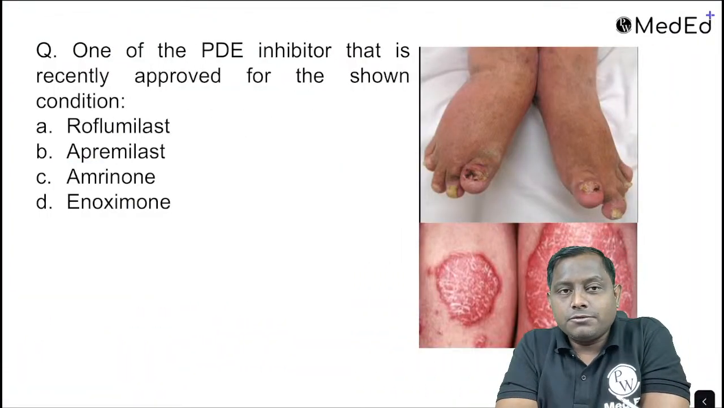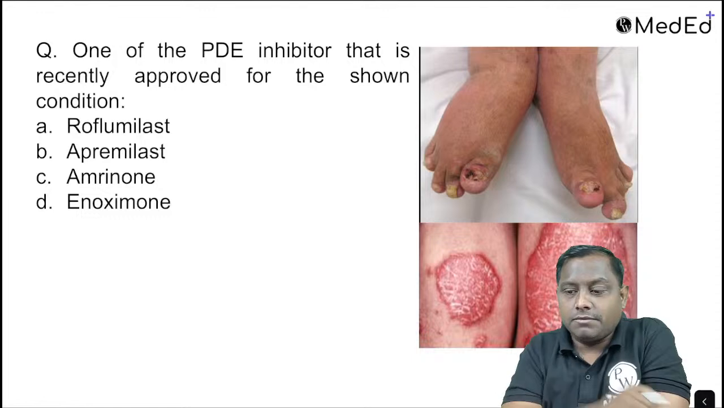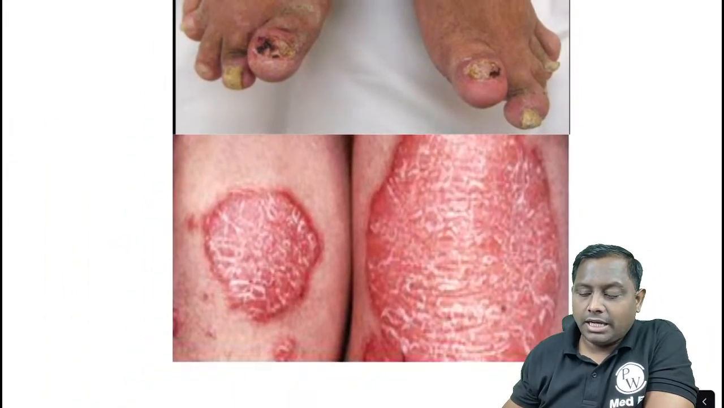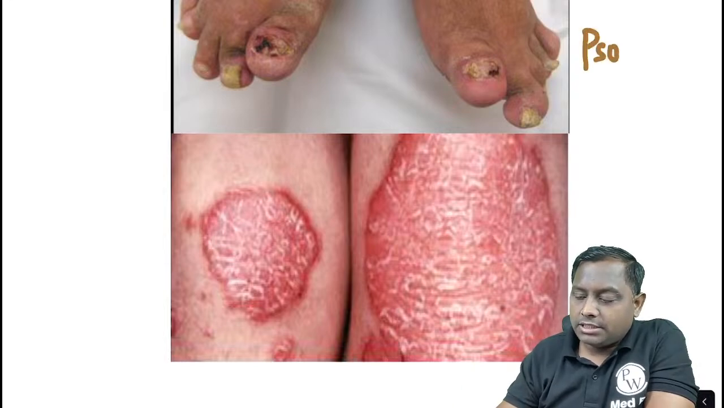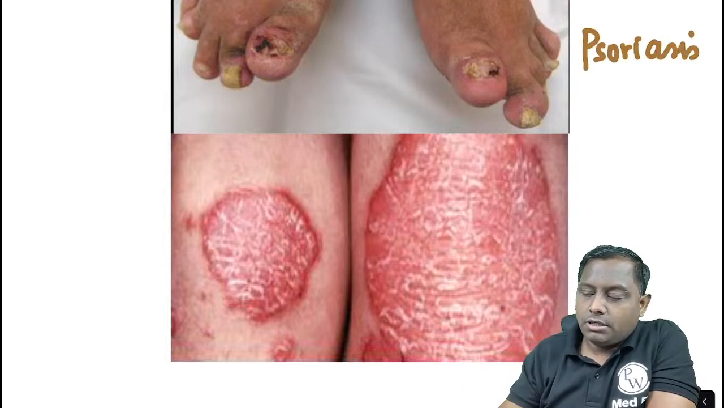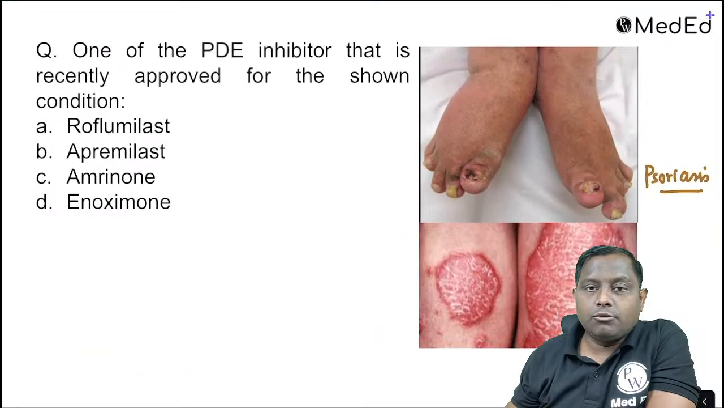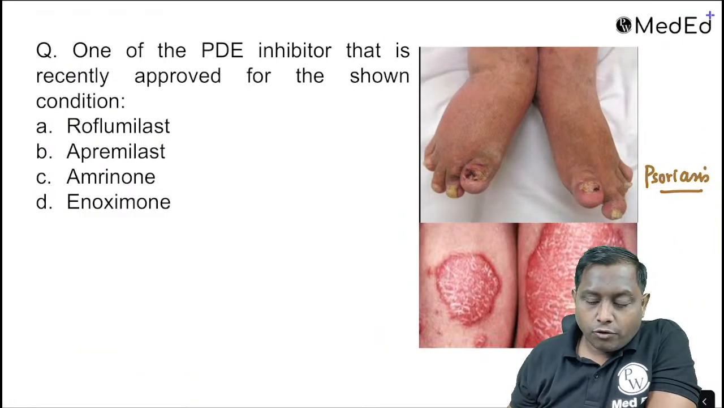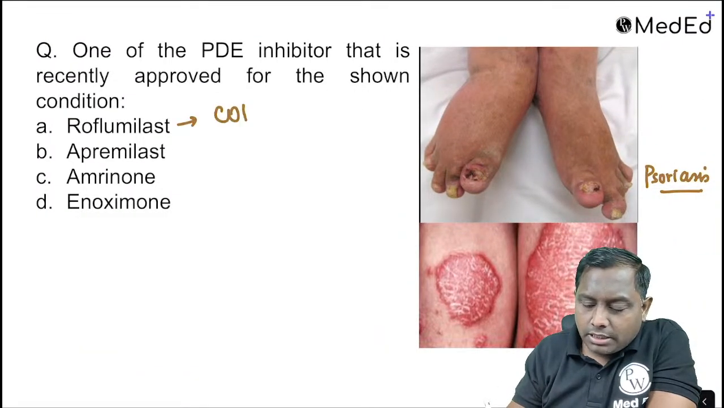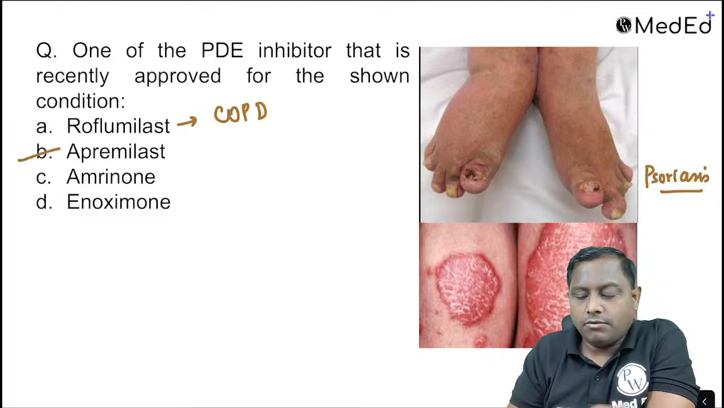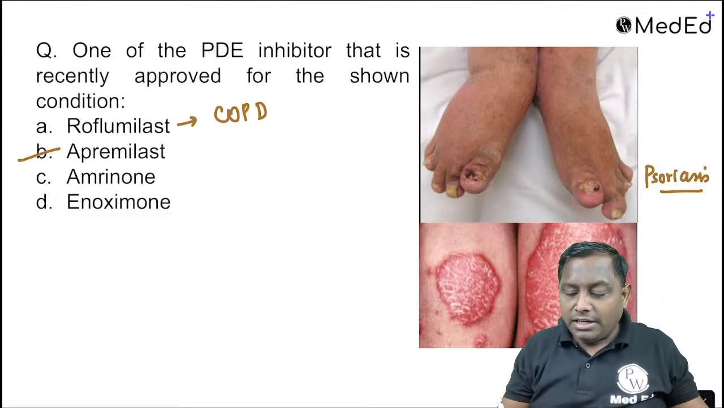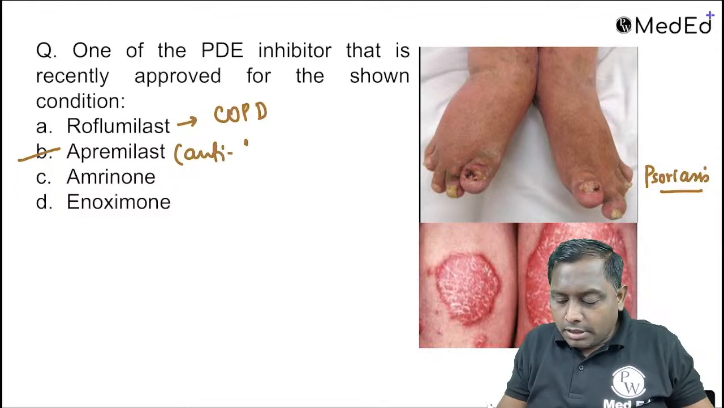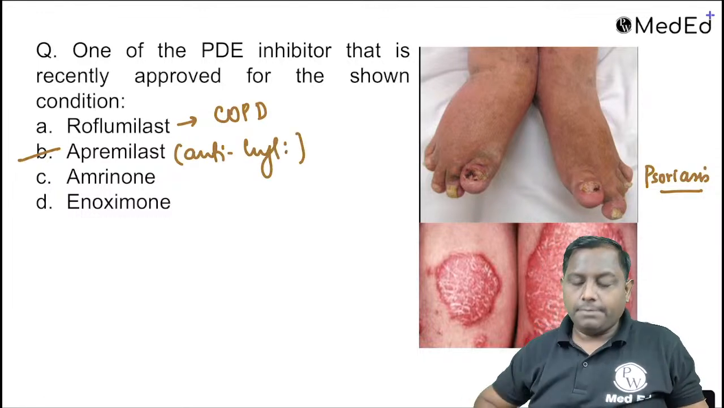Now this was one of the phosphodiesterase inhibitor that was approved for the shown condition. What is this shown condition? If you see silver scaly, look at the nails, है ना, silver scaly plaques या lesion. This is mainly a case of psoriasis. So which is one of the phosphodiesterase inhibitor that is approved for psoriasis? Roflumilast. Roflumilast is actually a drug that has got approved for COPD. Apremilast is the one. Apremilast that is going to decrease the inflammation. So they are having anti-inflammatory property.